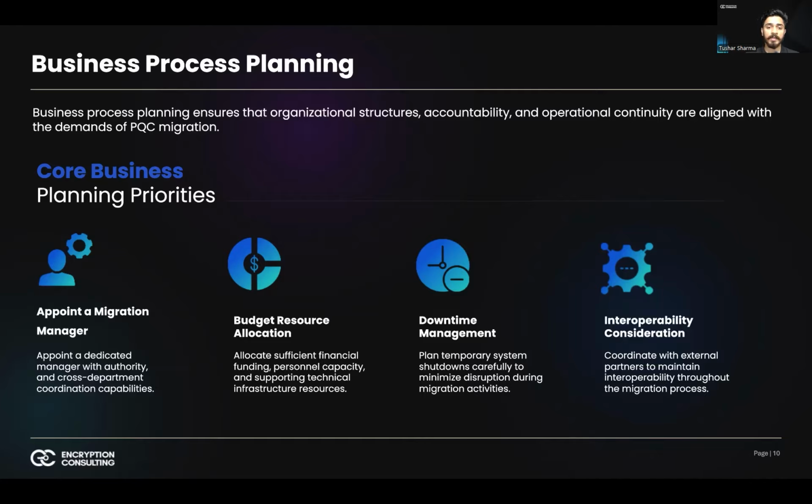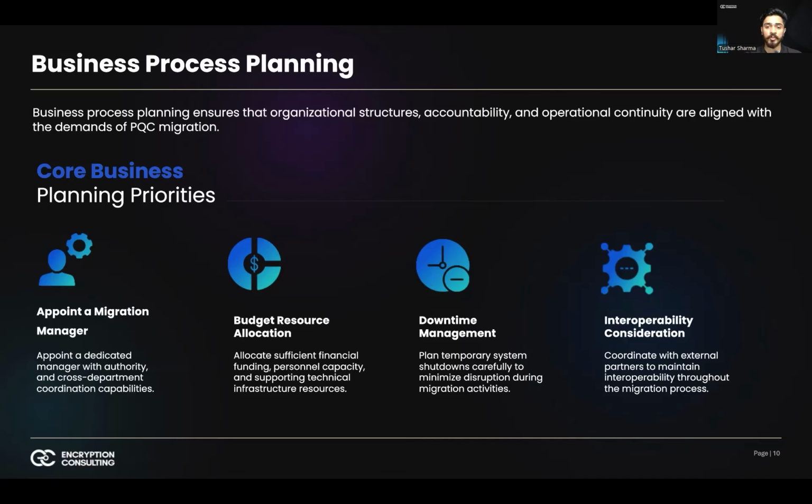The first and the most critical step is appointing a dedicated migration manager or program lead. This role cannot be informal or distributed across multiple teams without ownership. The individual responsible for PQC migration must possess a comprehensive understanding of the organization's architecture, risk landscape, and operational dependencies. They must have the authority to coordinate across security, infrastructure, application development, procurement, compliance, and executive leadership.